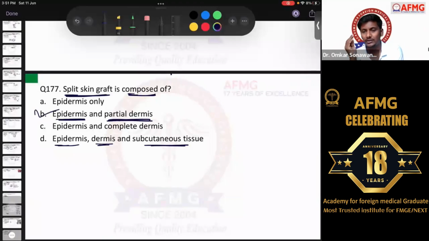And a partial thickness graft is usually taken with a Humby's knife. Nowadays, for partial or full thickness graft, we also have the electric dermatome, but usually we take it with the Humby's knife or the Wolfe's blade. So Wolfe's blade is used for a full thickness graft. Humby's knife is used for a partial thickness or a split skin graft.